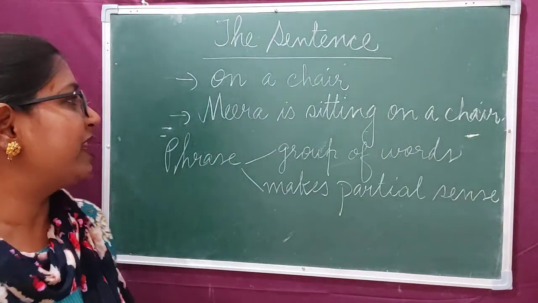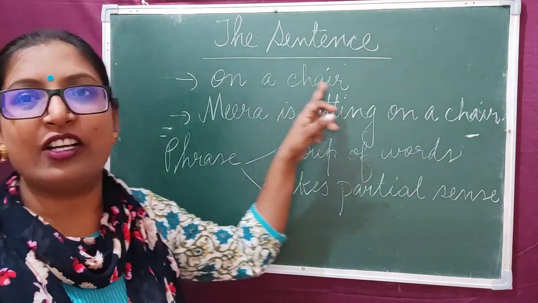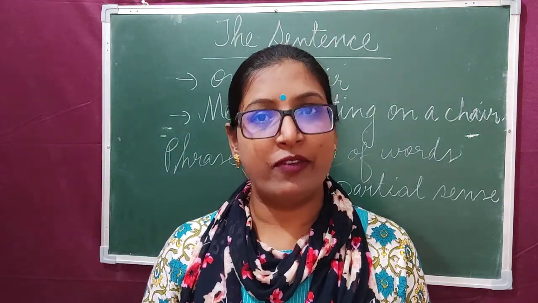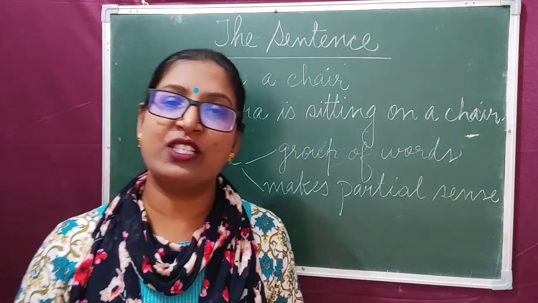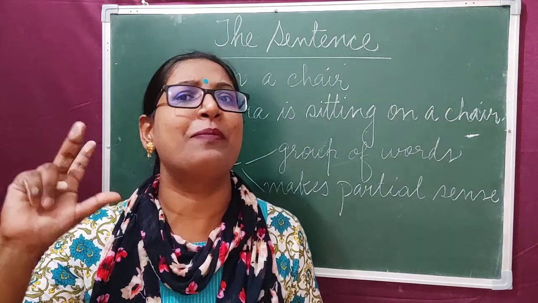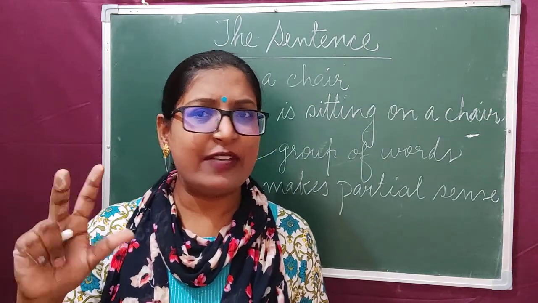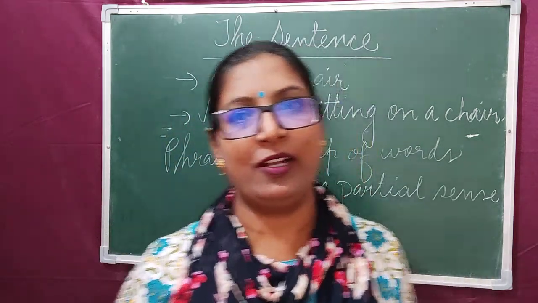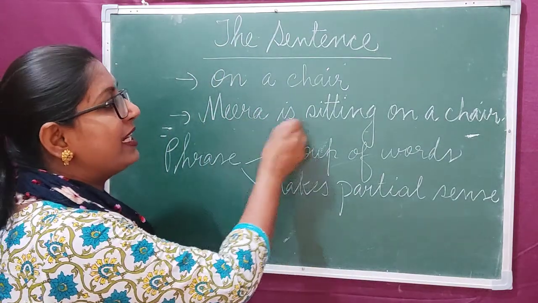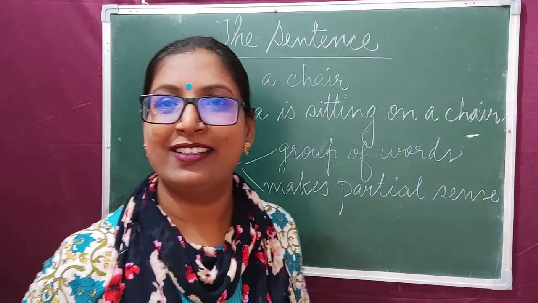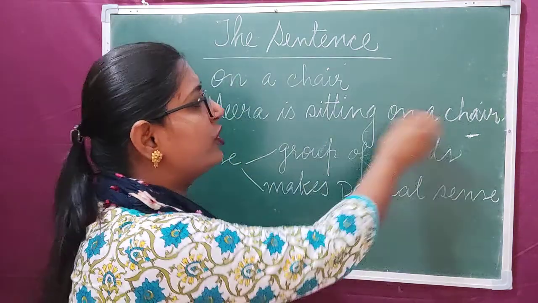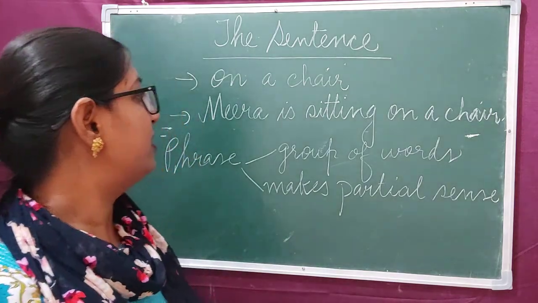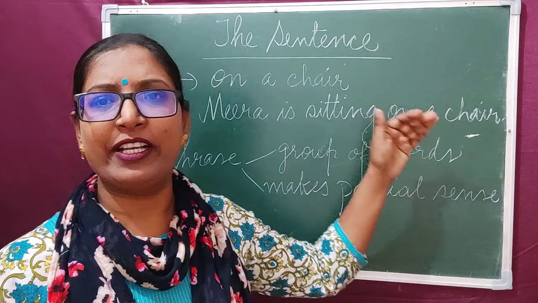Now, look at this group of words: on a chair. Does this group of words give a complete sense? No, it does not give us complete sense, but it gives us some idea about something. It gives some partial sense, not the complete sense. Now, Meera is sitting on a chair. Here we can see this group of words makes complete sense, because it is arranged in a proper order.